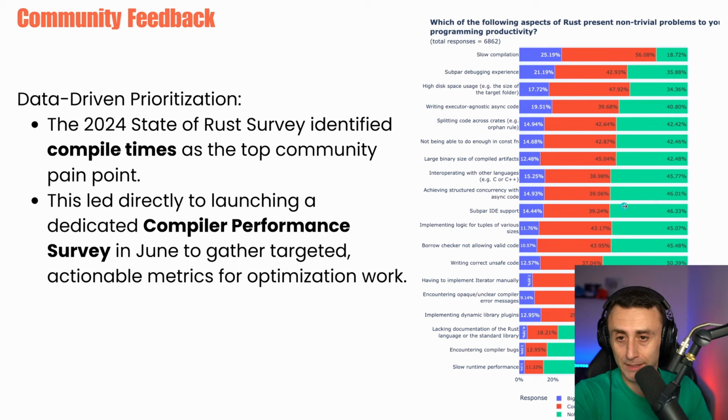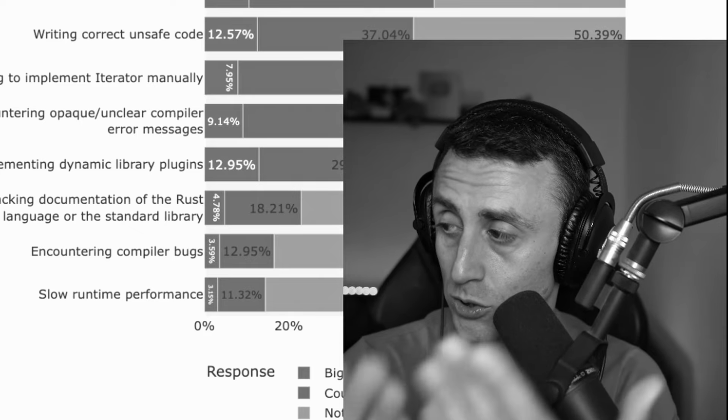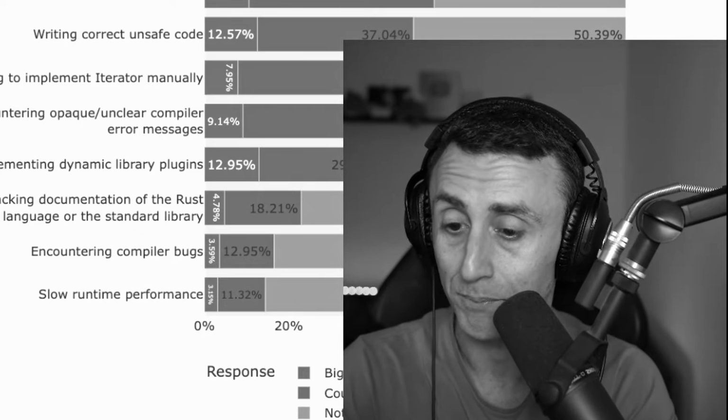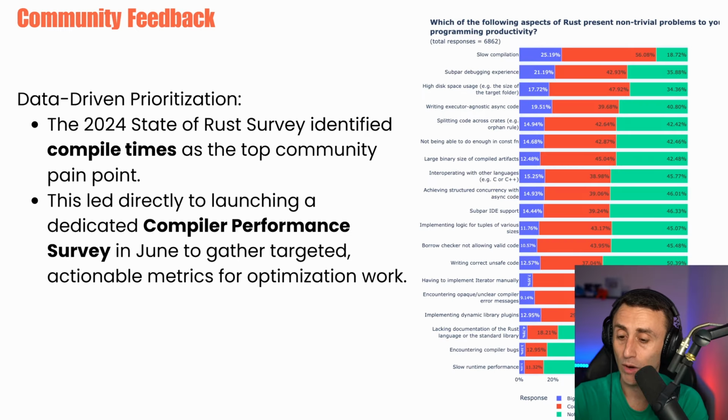The community. This is probably my favorite part because Rust really cares about the community feedback. It has some data-driven prioritization, and the 2024 State of Rust survey identified compile times as the top community pain point and also the source of all the Rust memes. And this led directly to launching a dedicated compiler performance survey.